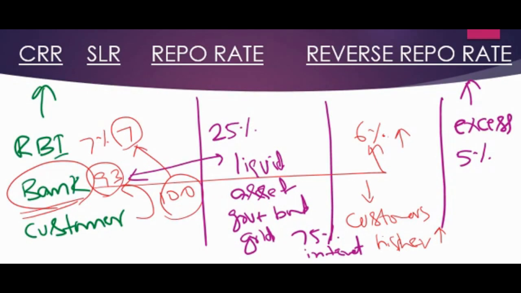So if it is long term, they may give 5%, and if it is short term, they may reduce to 4%. So this is all about CRR, SLR, repo rate, reverse repo rate.